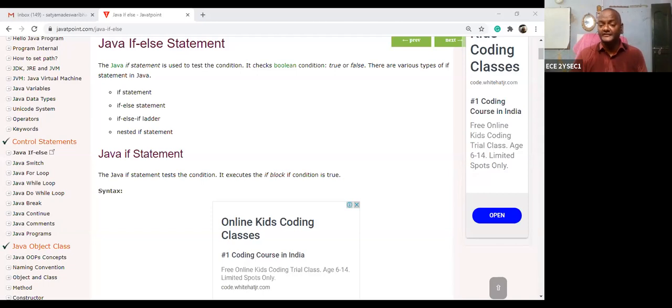The condition is not predefined. You can assign any condition according to your programming requirement. First it checks the condition. If the condition is true, then statement 1 and statement 2, that is, the block, should be executed.